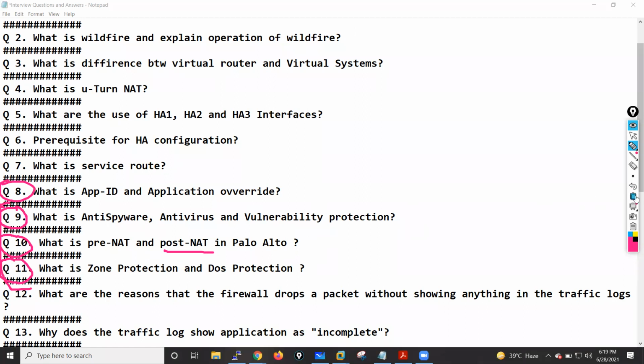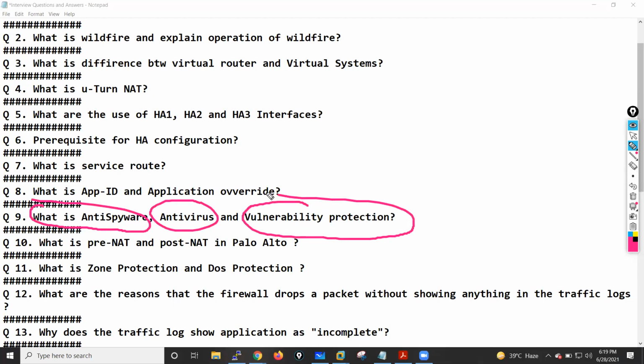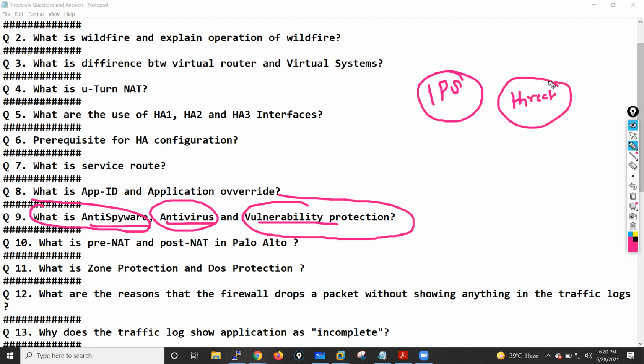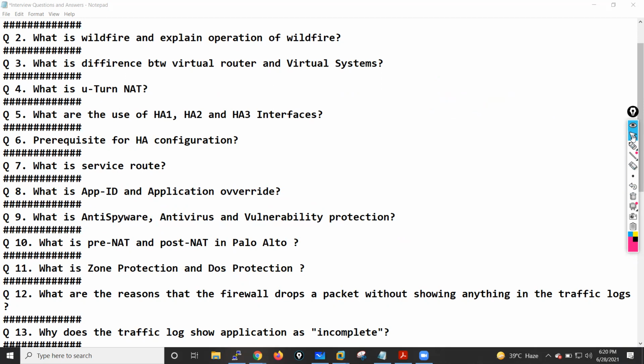If you want to understand what anti-spyware, antivirus, and the vulnerability protection profile are: you have probably heard the name IPS, intrusion prevention system. If you need IPS functionality on your firewall, you have to use all these three features. To enable these three features in your Palo Alto, you need a threat prevention license.